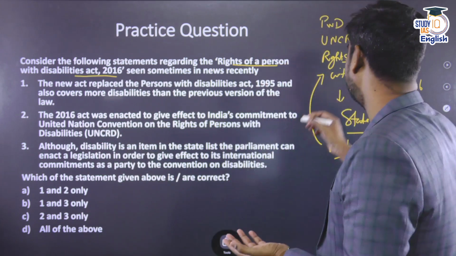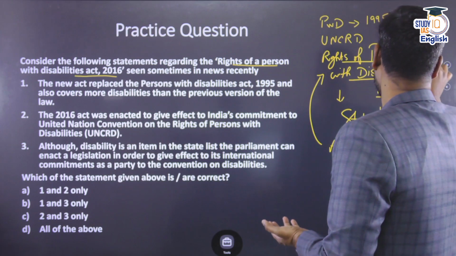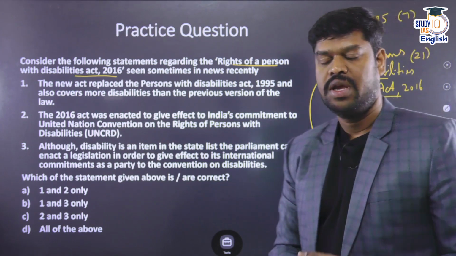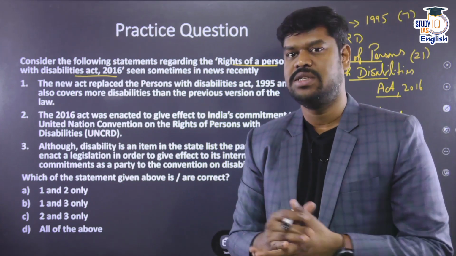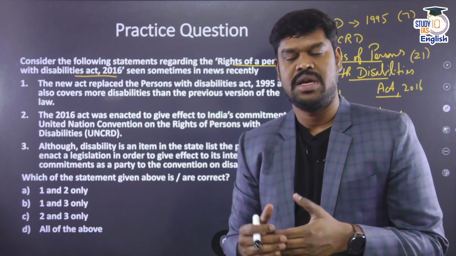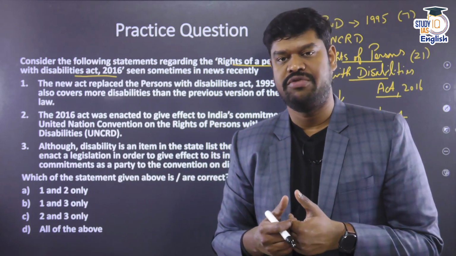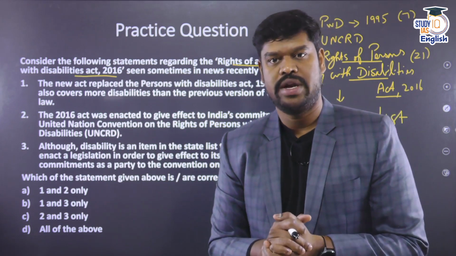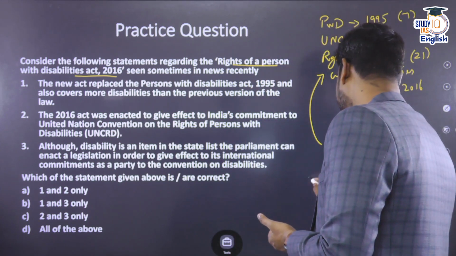So, in the previous version of the law, there were only 7 categories of people. Now, under the Rights of Persons with Disabilities Act, it has been increased to 21. In fact, acid attack victims and people with certain types of blood disorders like sickle cell anemia and hemophilia, all these categories of people were also brought within the category of disabled people, and they can also get the special rights. Not only this, in addition to this, the central government